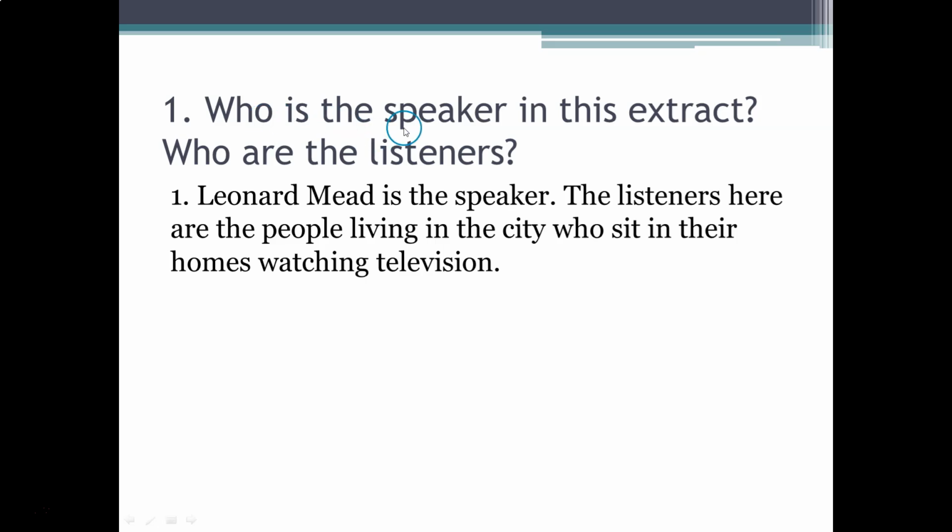Question 1. Who is the speaker in this extract? Who are the listeners? Answer. Leonard Mead is the speaker. The listeners here are the people living in the city who sit in their homes watching television.